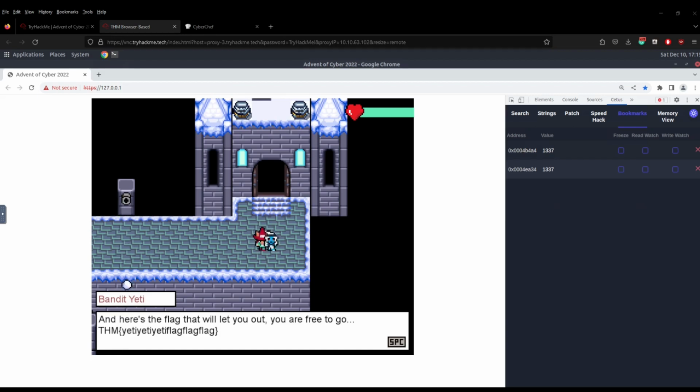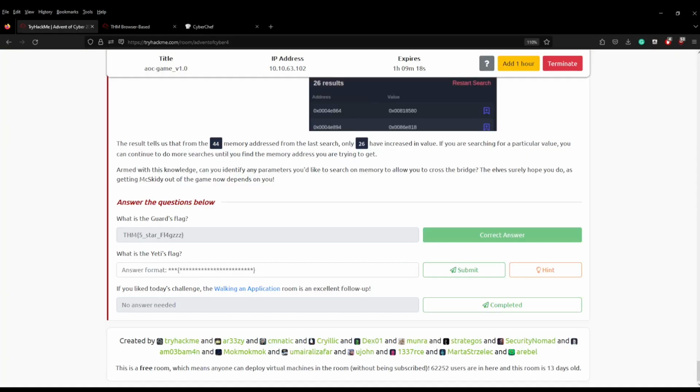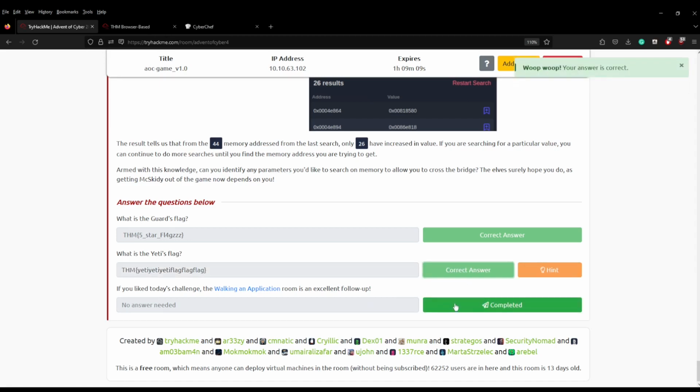So all we have to do is type in THM. So if we come back to the Advent of Cyber room, we should just be able to paste that in. Yeti, flag. Hopefully I got that right. And submit, correct answer, and then we can complete the final room.